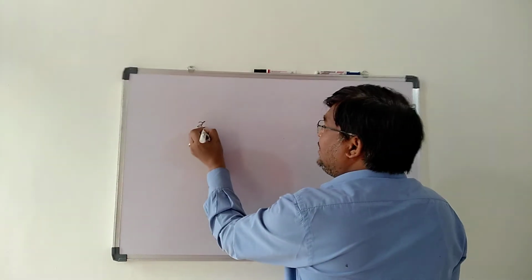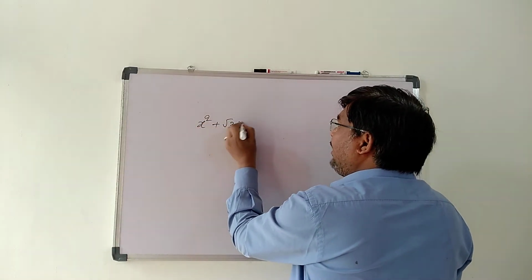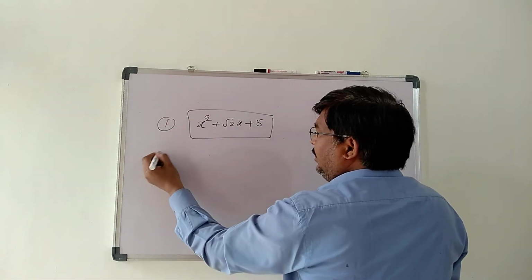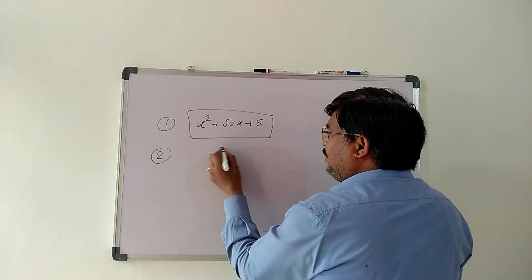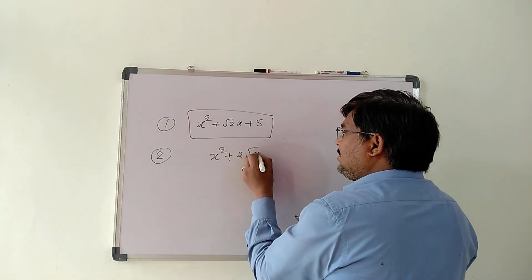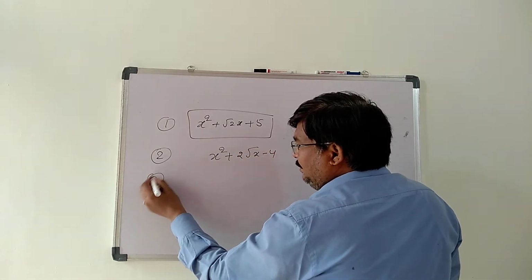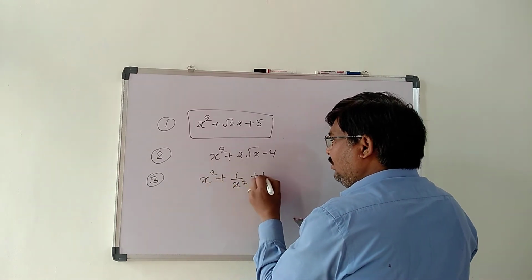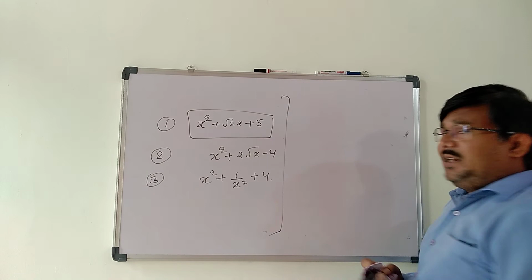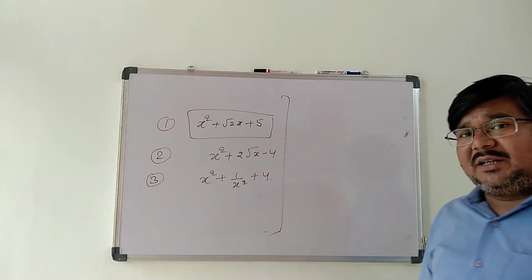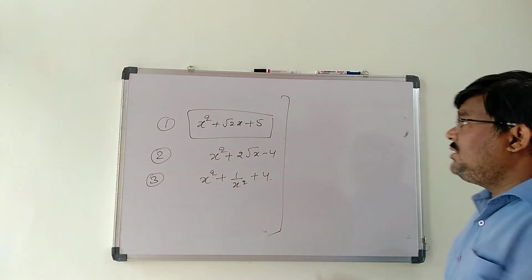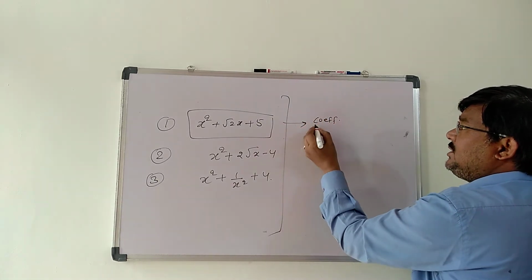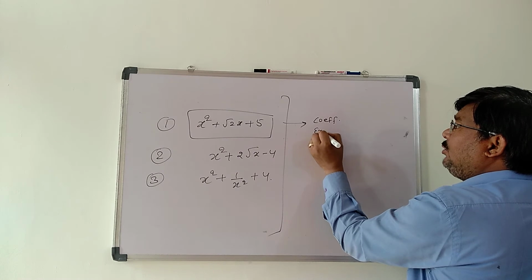Now this is x square plus root 2x plus 5. This is the first one. The second one is x square plus 2 root x minus 4. The third example is x square plus 1 by x square plus 4. In these three examples, we have to just check the same procedure that we have done previously. The first is the coefficient and the second is the exponent or the power.